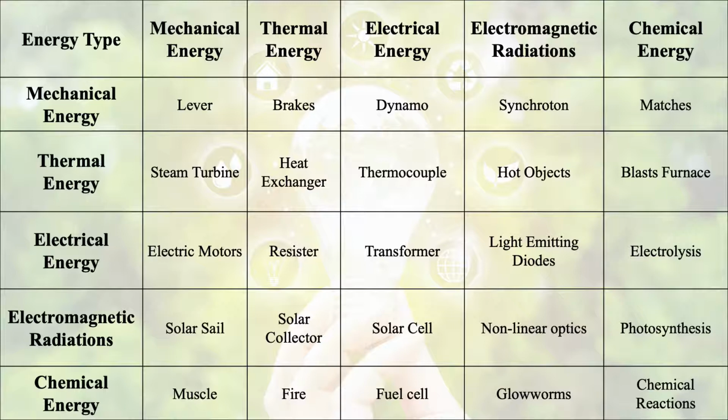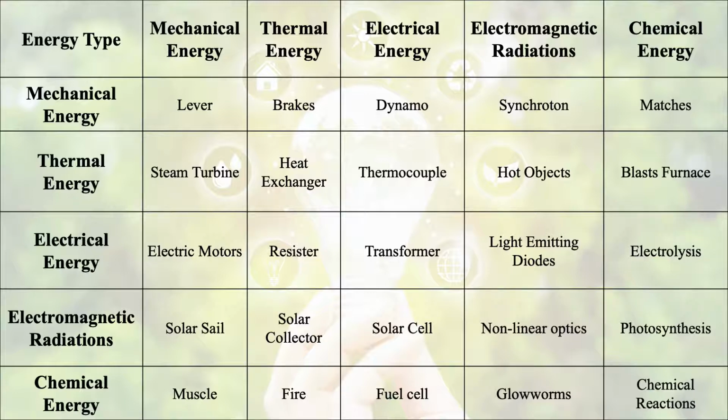Then electromagnetic radiations into electromagnetic radiations, we have to go for non-linear optics. And if electromagnetic radiations are to be converted into chemical energy, then we need photosynthesis.